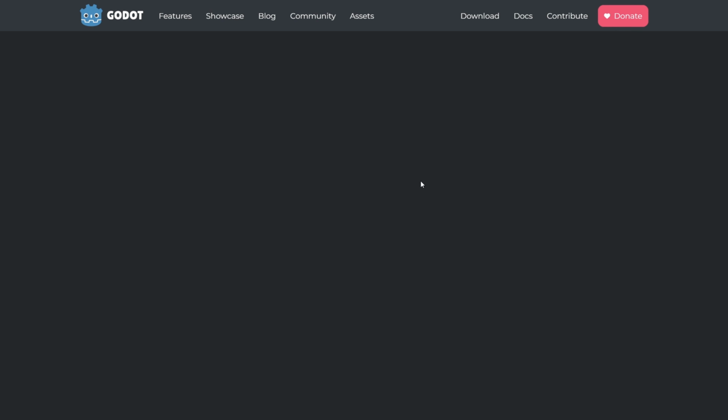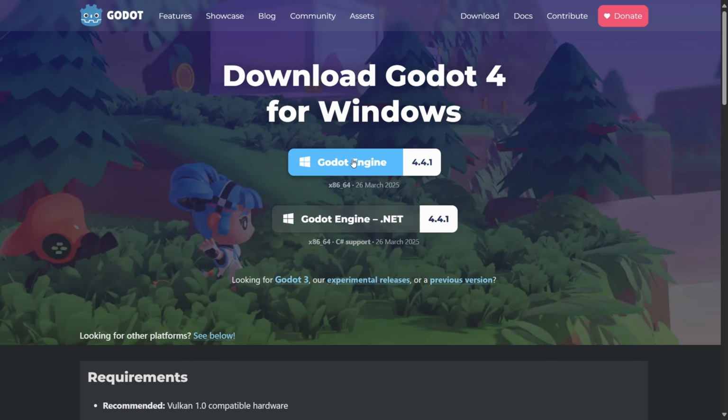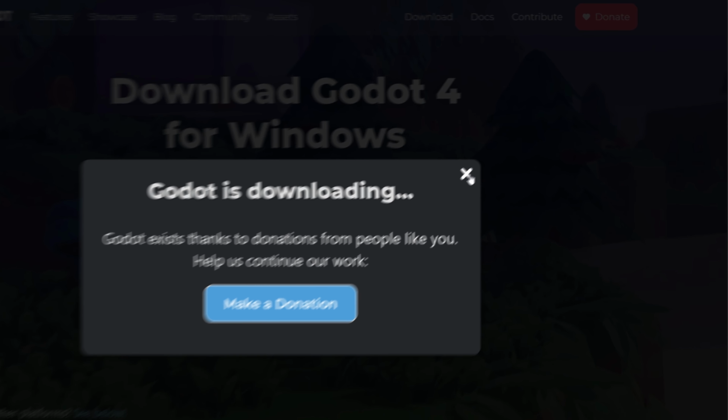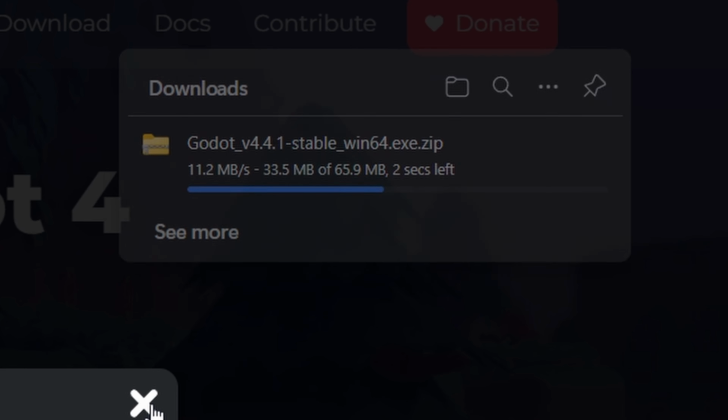When downloading the Godot game engine, my jaw literally dropped when I saw the size of the engine, as I was not expecting the size of the Godot engine to be this small.